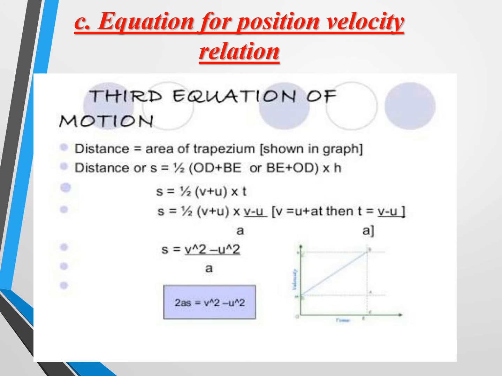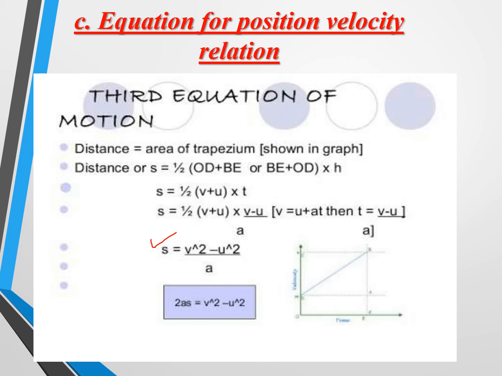And third equation of motion also we are again considering, and we are proving the displacement happen in the particular graphical representation. And you know distance is equal to again trapezium, but here we are going to consider 1 by 2 OD plus BE or BE plus OD into height. OD plus BE is nothing but V plus U into T. Then 1 by 2 V plus U into V minus U.